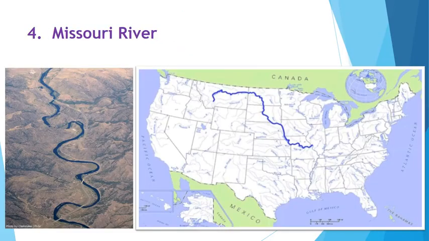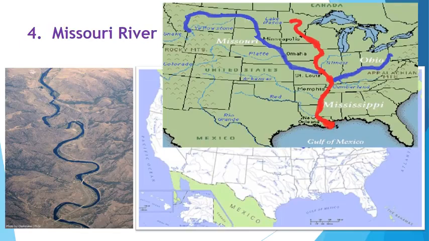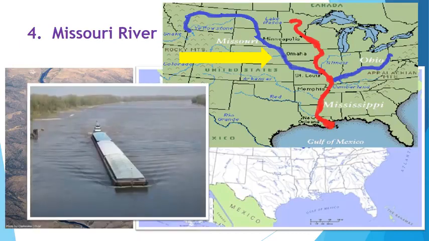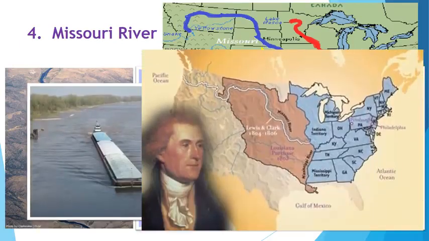The Missouri River is the longest river in North America, winding 2,341 miles, and is also a tributary of the Mississippi River. It flows west to east, carrying farm and industrial products to different parts of the country. When Thomas Jefferson bought the Louisiana Purchase from France, the Missouri River came with it.